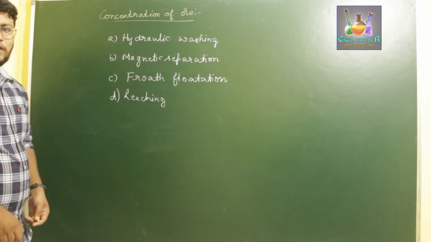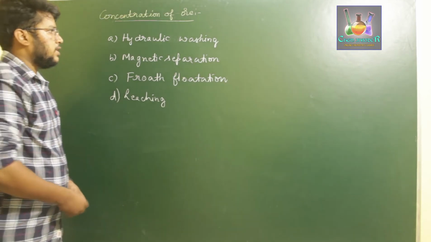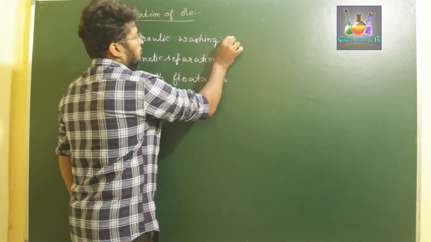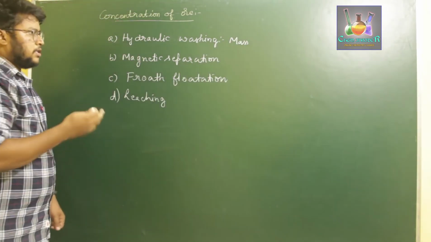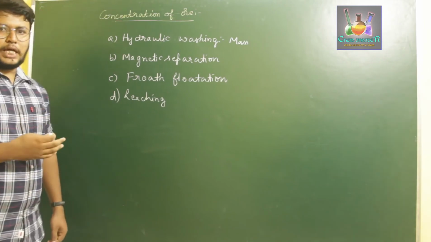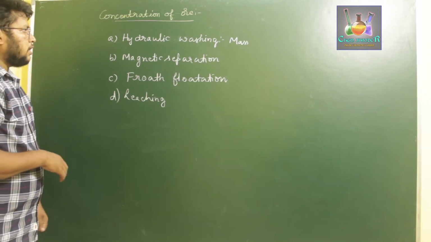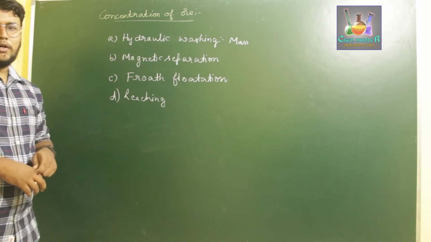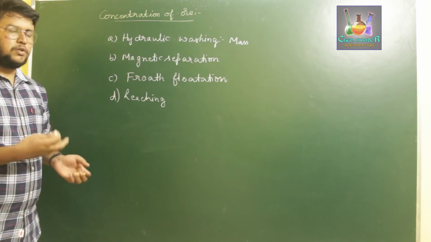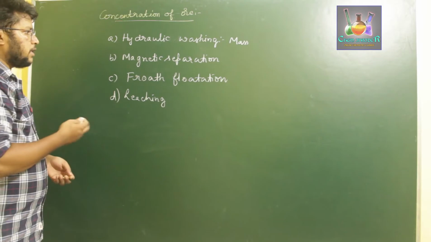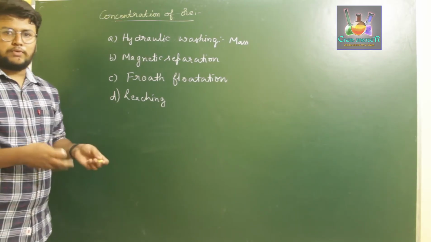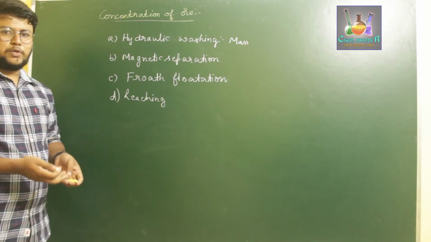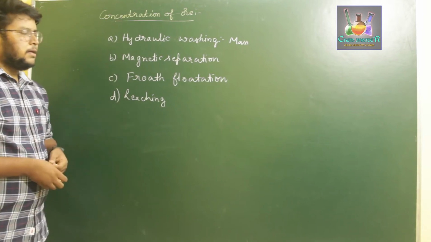In the hydraulic washing process, we consider the physical property of mass. If out of the metal and the gangue particle one of them is lighter in mass, then we can use the hydraulic washing method for separation. In magnetic separation, we use the magnetic property of either the metal or the gangue. If one of them is attracted towards a magnet, we can use magnetic separation.